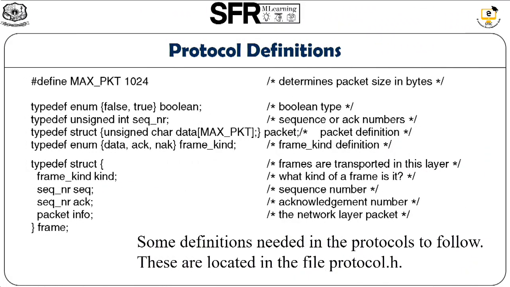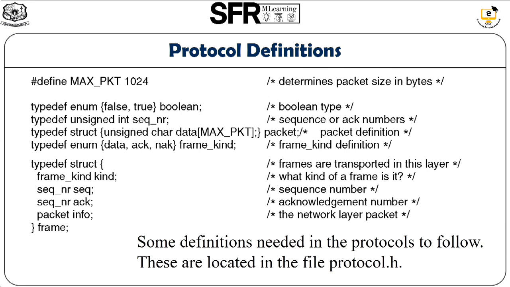So these are the protocol definitions we used in this protocol. First, #define MAX_PKT, which determines the packet size for transmission. Then we have an enumeration variable that contains false and true values, then a variable for the sequence number, and then a character array called data. It is used to store the data of the packet. Then we have an enumeration called frame kind.